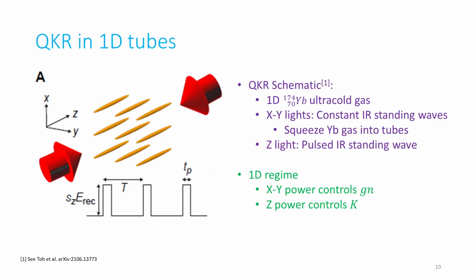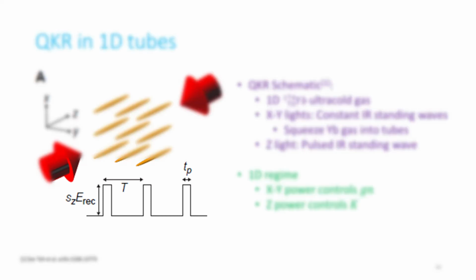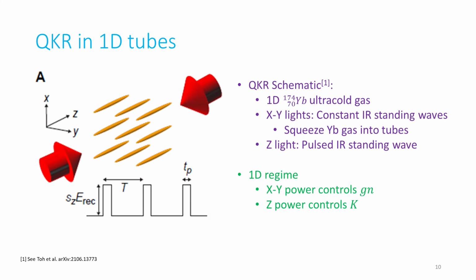Our experiment created a 1D 174 ytterbium ultracold gas by using 2 arms of the infrared lattice light in the x and y direction to provide constant standing wave confinement and squeeze the ytterbium gas into 1D tubes. A third arm of the lattice light in the z direction is flashed in a pulse wave manner, shown at the bottom, to provide the delta kicks along the length of the 1D tubes. The confinement power in the xy direction controls the many-body interaction strength Gn, while the pulsing power in the z direction controls the kick strength K.